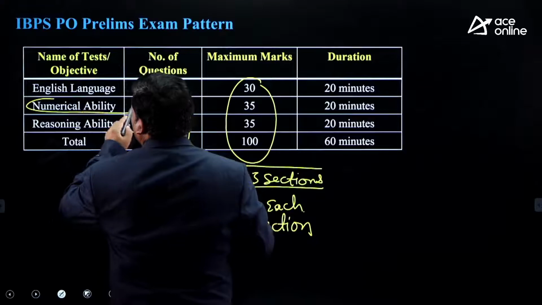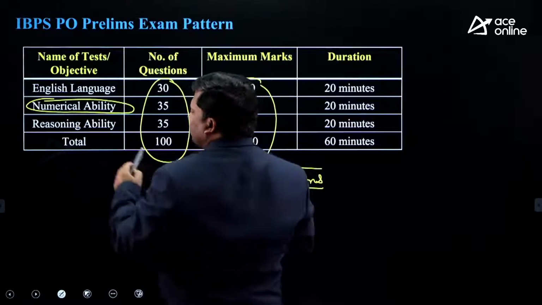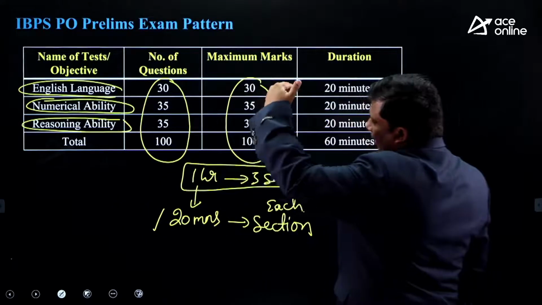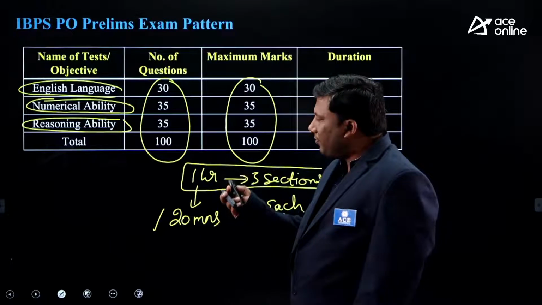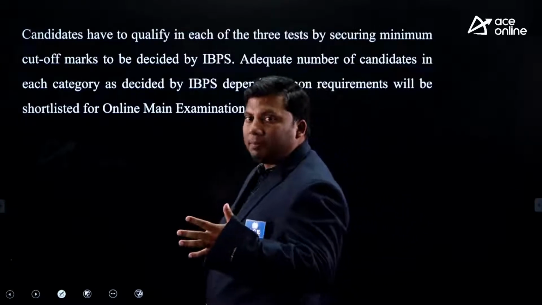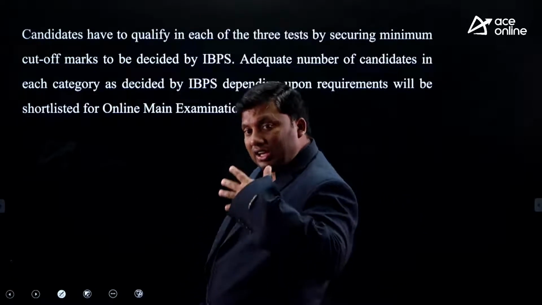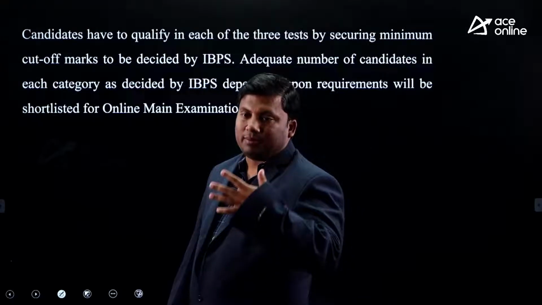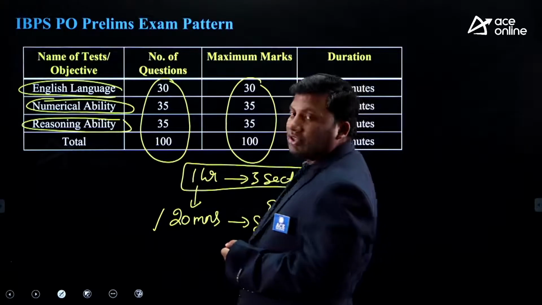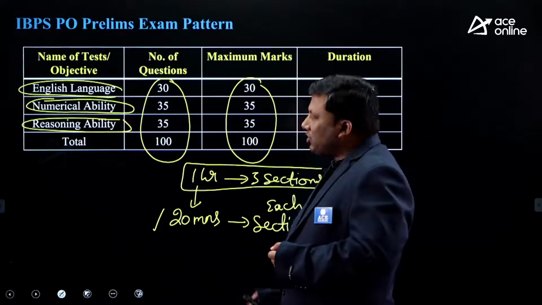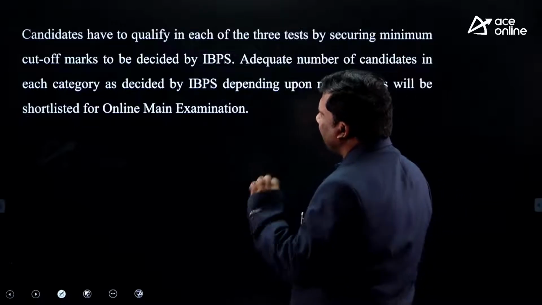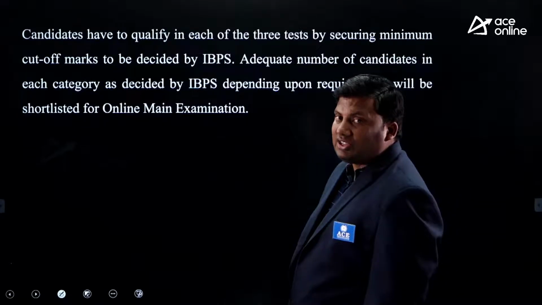When I say numerical ability, I am talking about quantitative aptitude. Another is reasoning ability, another is English language. You need to be good in all these 3 sections. Remember, 1 hour for the entire paper. The paper contains 3 sections. Each section, how much time? 20 minutes. In 20 minutes, how many questions will be there? English language, there are 30 questions. Quantitative aptitude, 35 questions. Reasoning ability, 35 questions will be there. I hope the idea is clear. You need to qualify in each and every section.